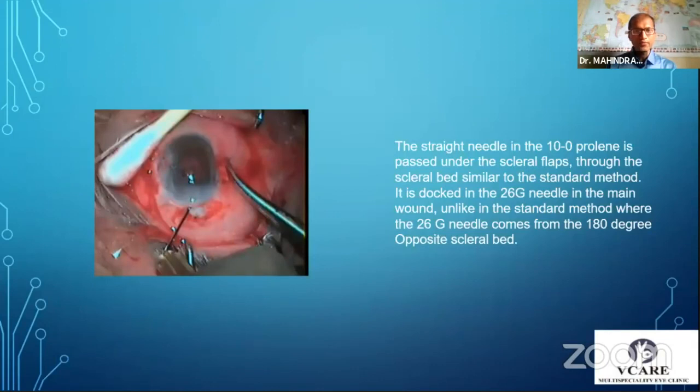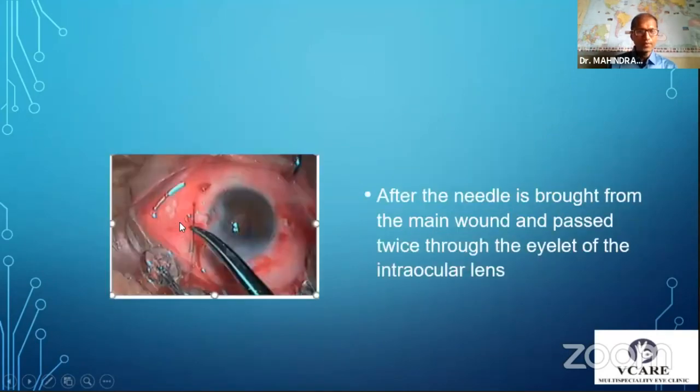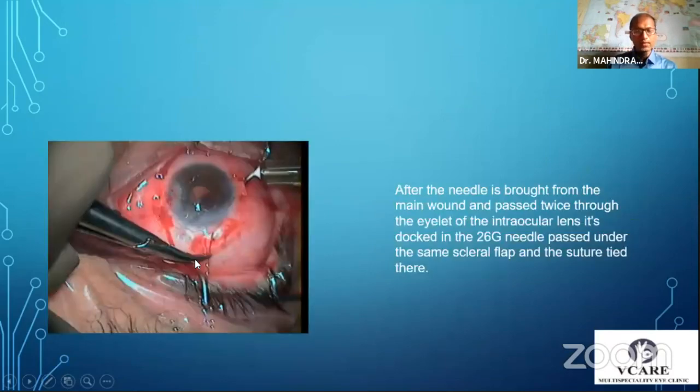So this is the operative photograph wherein we have passed the needle through the scleral bed out of the main wound. And then this needle is passed through the eyelets of the haptic, and it is passed twice so that it does not slip. There is no knot which is tied there. Then the needle is passed again through the main wound and docked into this 26 gauge needle, which is coming from the same scleral bed.